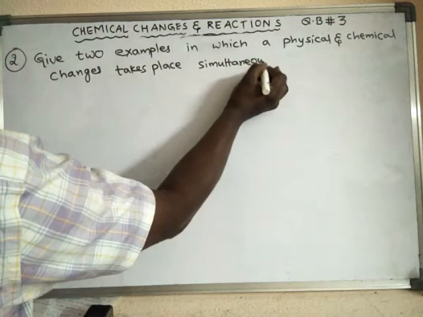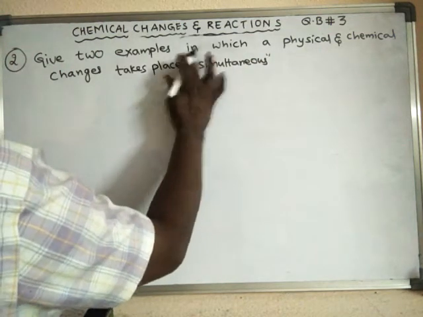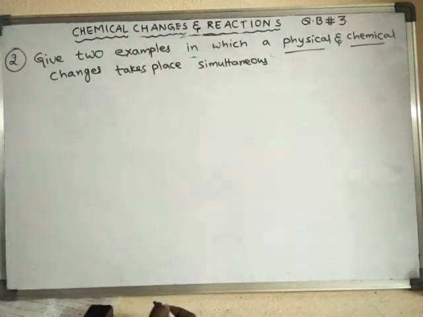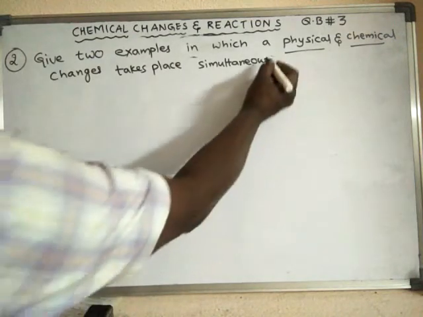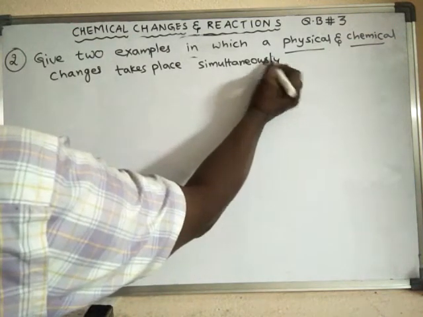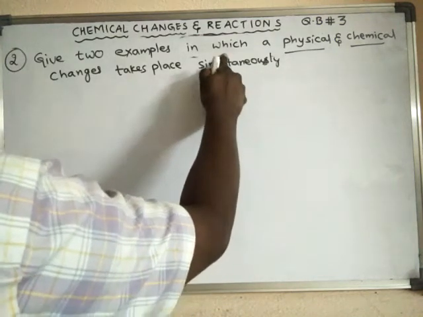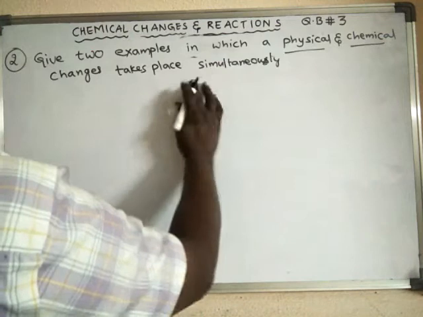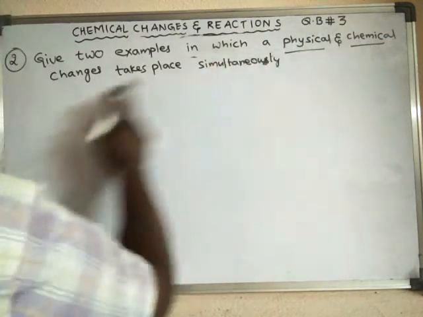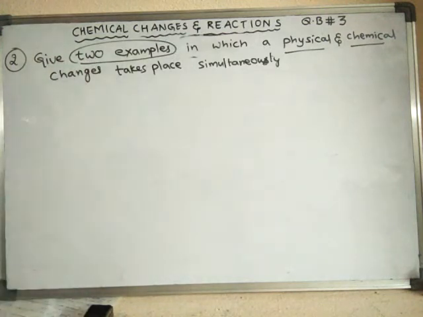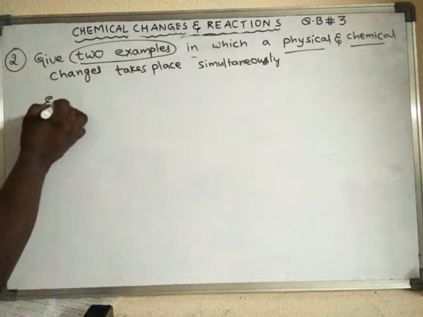What is the meaning of simultaneously? That means at the same time. Both physical and chemical changes occur at the same time. Simultaneously means at the same time both physical and chemical changes occur. So give two examples for that. We will learn. See, example 1 we will see.